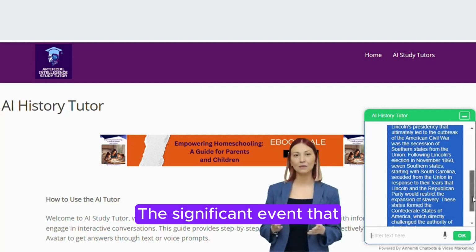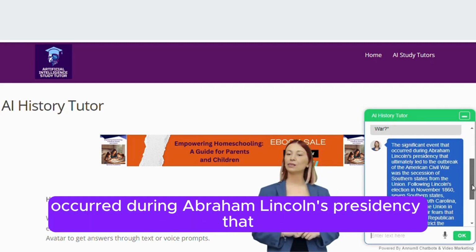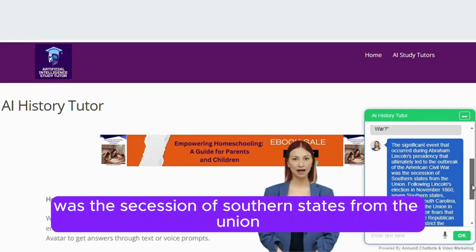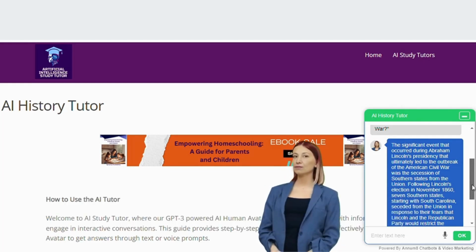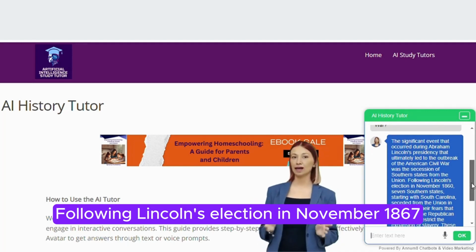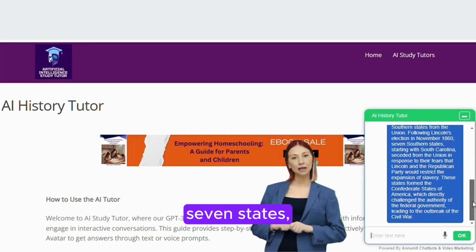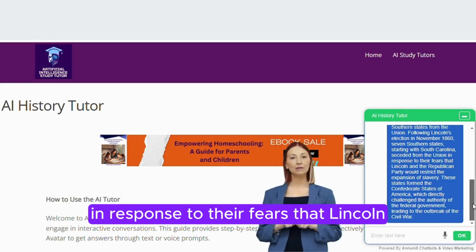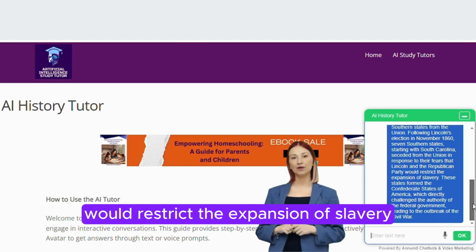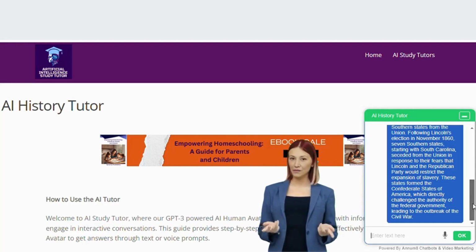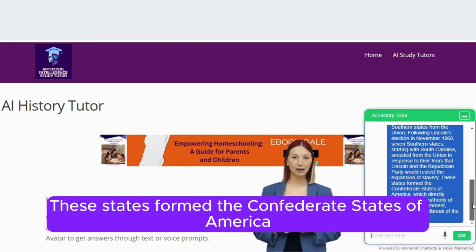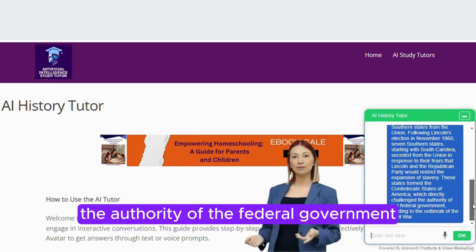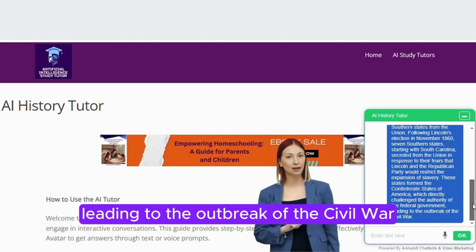The significant event that occurred during Abraham Lincoln's presidency that ultimately led to the outbreak of the American Civil War was the secession of Southern states from the Union. Following Lincoln's election in November 1860, 7 Southern states, starting with South Carolina, seceded from the Union in response to their fears that Lincoln and the Republican Party would restrict the expansion of slavery. These states formed the Confederate States of America, which directly challenged the authority of the federal government, leading to the outbreak of the Civil War.